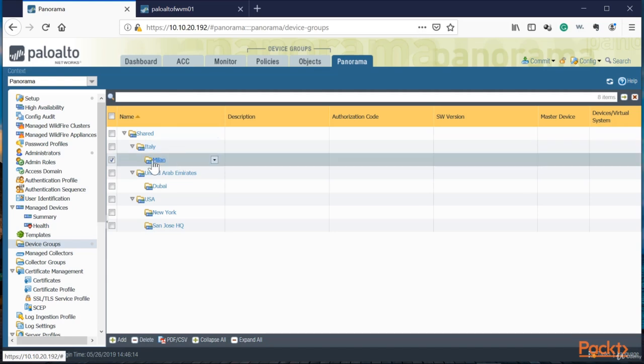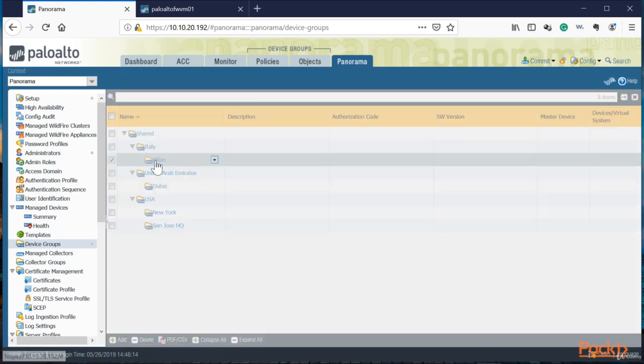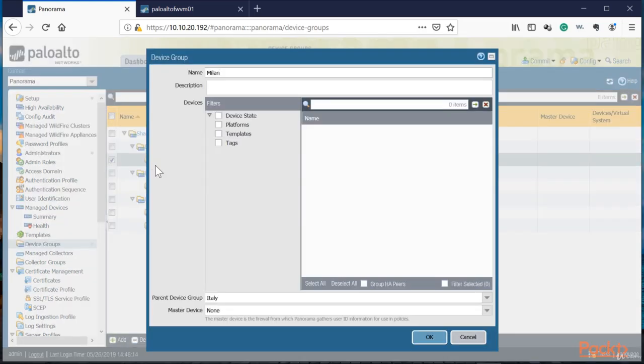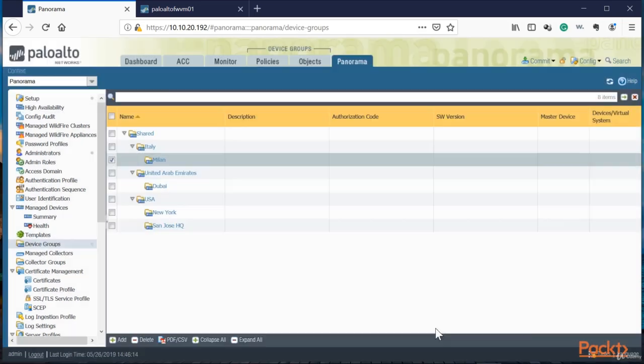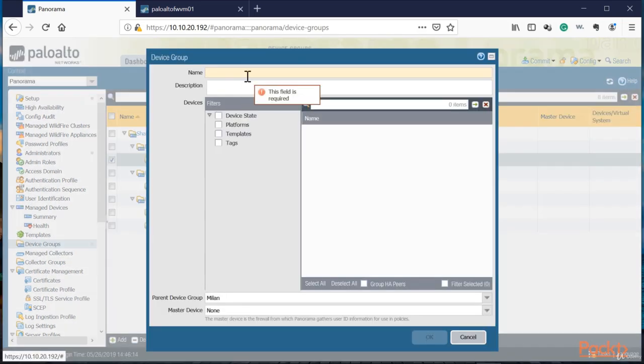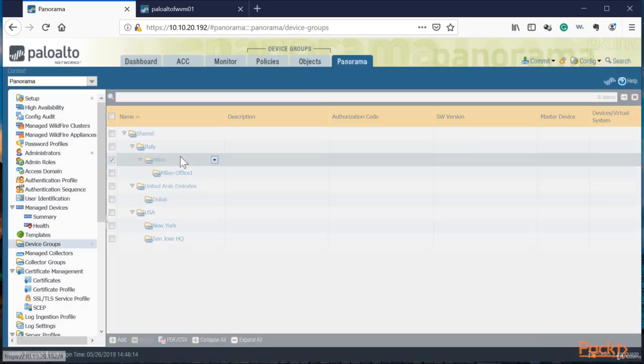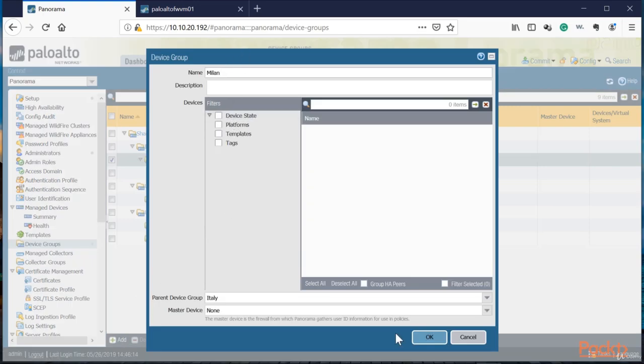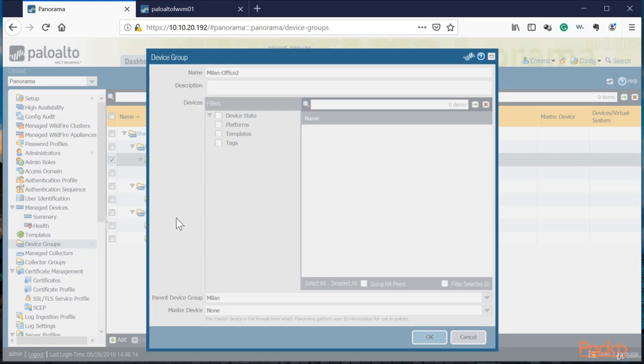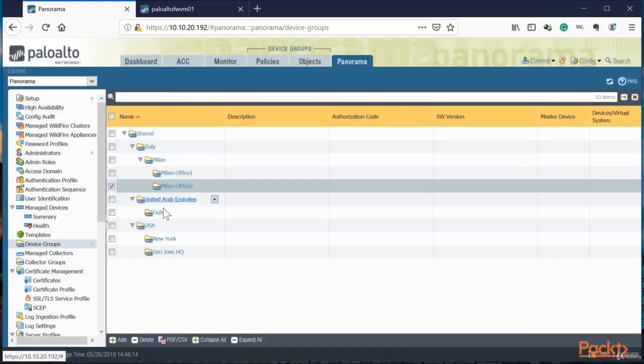Okay, so finally, we have 2 sites in Milan, so we want to make sure that we can apply individually or as a group. So we need to create another device group and only add that particular office. So we're going to say Milan Office 1, and then it falls under Milan. So now we got Office 1, and let's add Milan Office 2. Okay, we'll press OK. Now we got the 2 offices.